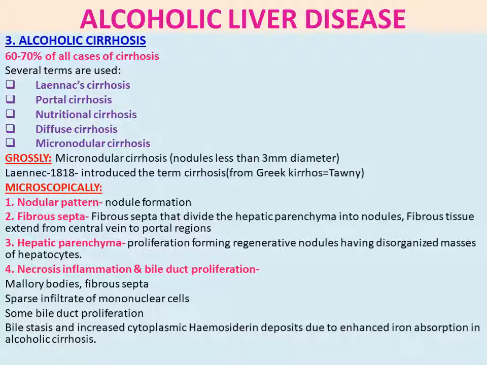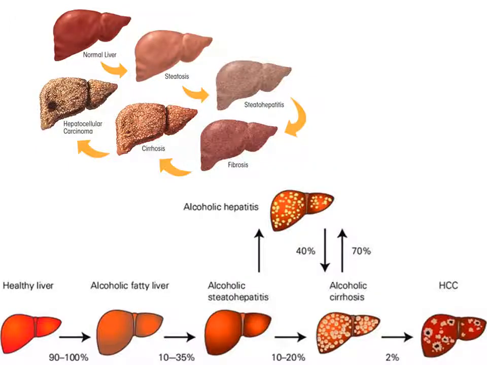Let us discuss that. One is fatty liver, the first condition. The second one is alcoholic hepatitis. Then the third one is alcoholic cirrhosis. So you can see here how the changes happen: normal liver, steatosis, steatohepatitis, fibrosis, cirrhosis, hepatocellular carcinoma. And you can see here a healthy liver gets converted into alcoholic fatty liver in 90 to 100% of alcohol consuming people, if they consume for 8 to 10 years.